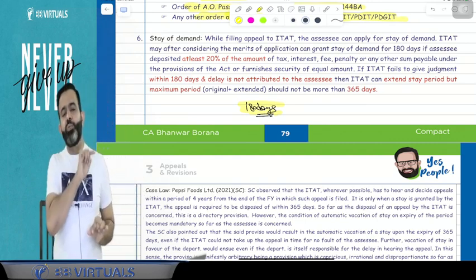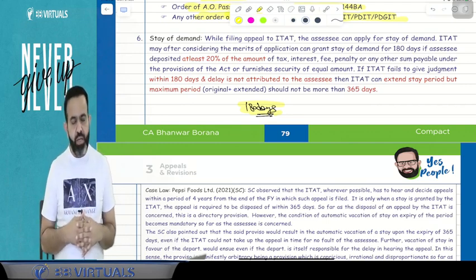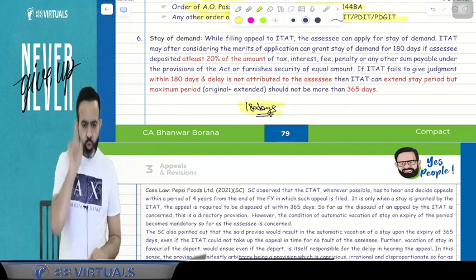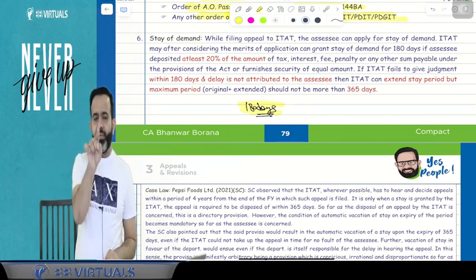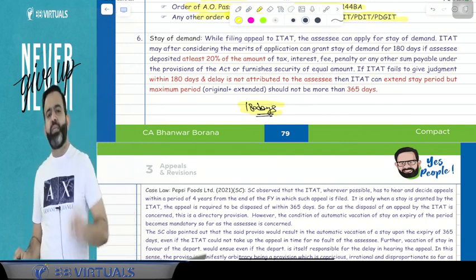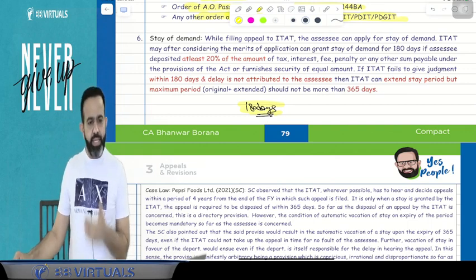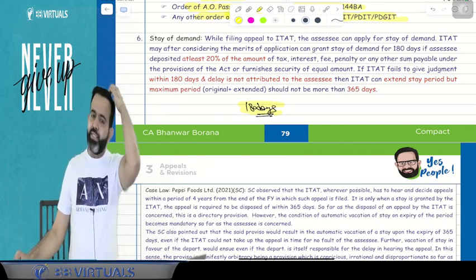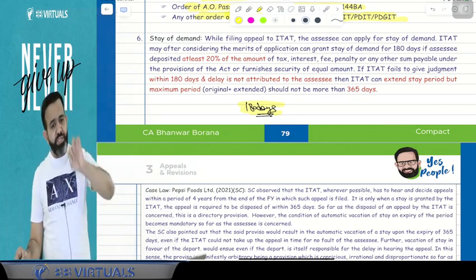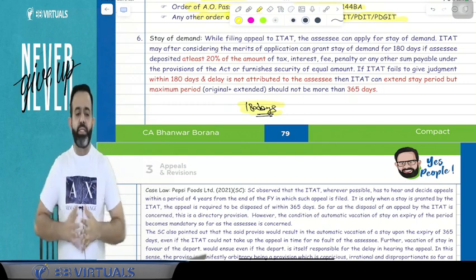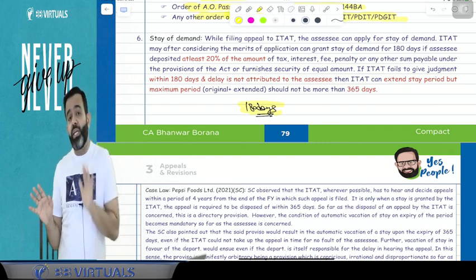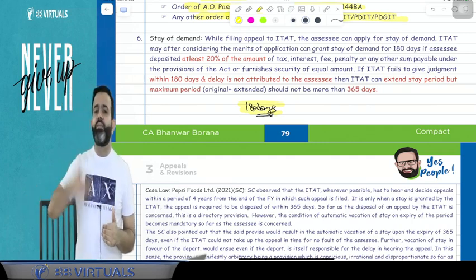then the extension can be given. Now, what can be attributable to the assessee? I can take an example. Suppose within the 180 days you got a hearing, but the assessee missed the hearing. It means there is a delay in disposing of the appeal, and there is a mistake of the assessee. If there is a mistake of the assessee, then they will not give you the extension, but if there is no mistake of the assessee, then they will give you the extension.